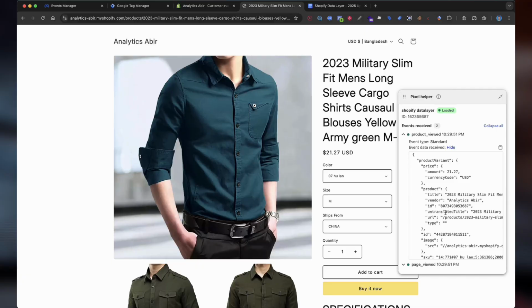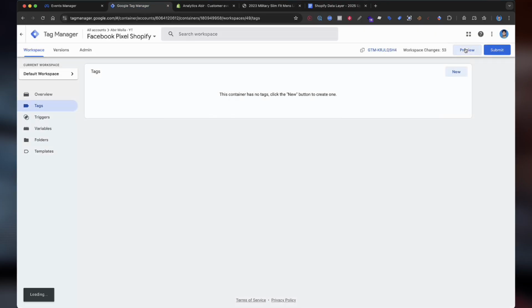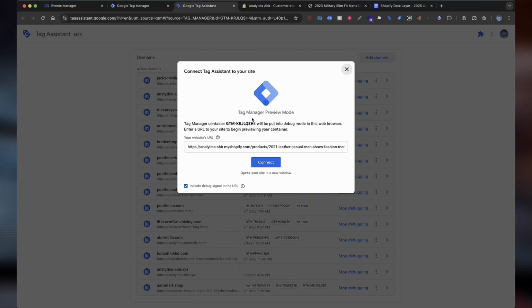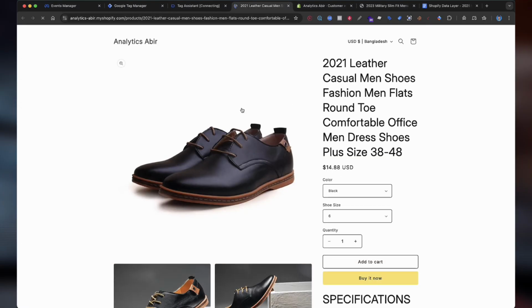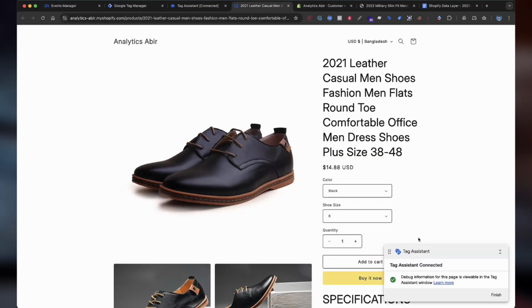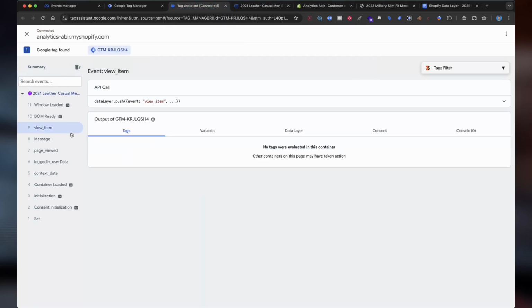Now let's move on to setting up Facebook pixel using Google Tag Manager. In the Tag Manager section, select Preview. Enter your Shopify URL here and select Connect. On the product page, you can see the Tag Assistant is connected. If I select the Tag Assistant preview, you will see the event. This event name is view item.